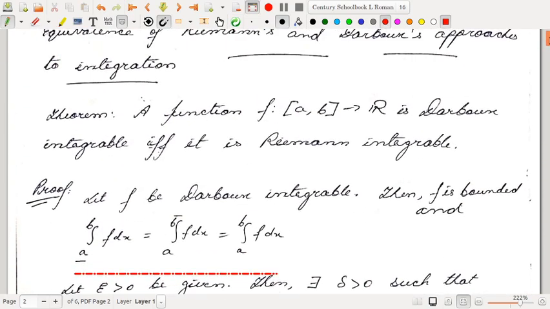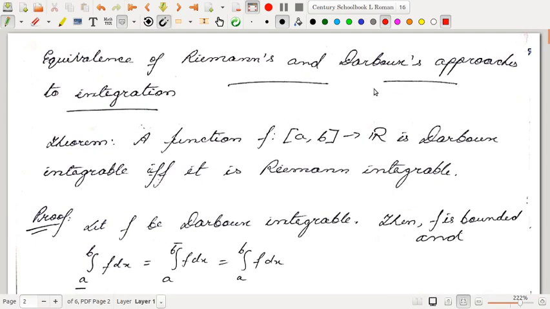So we are almost at the end of the first two units. We will be left with the mean value theorems and the fundamental theorem of integral calculus. That I will do in the next lecture. Till then, please study these things.